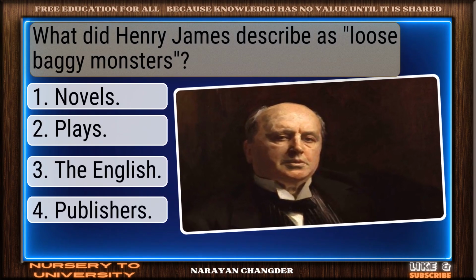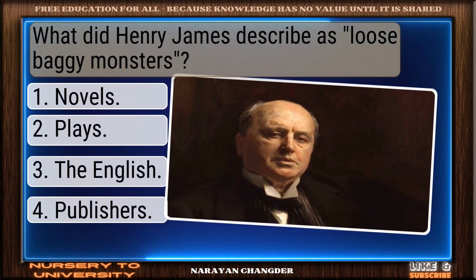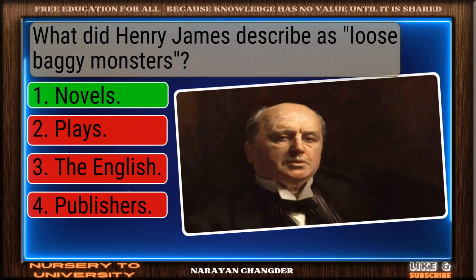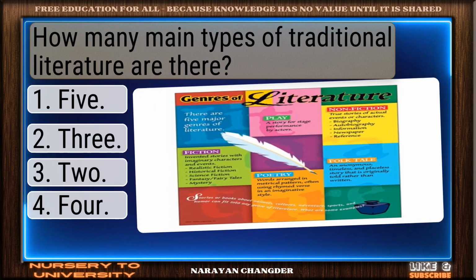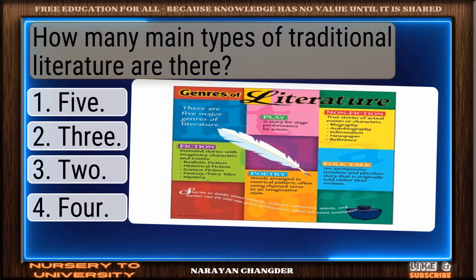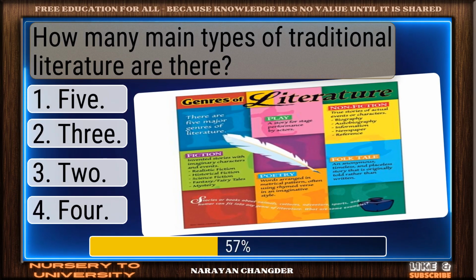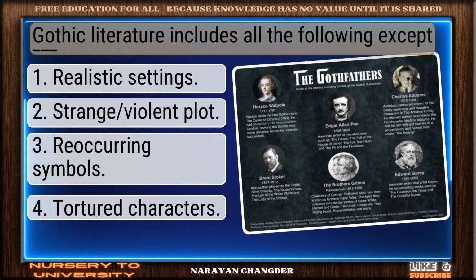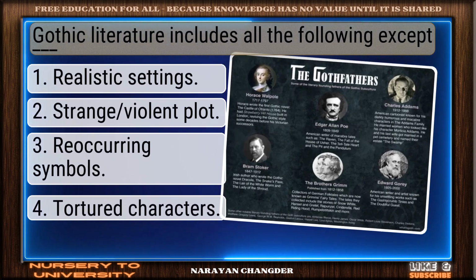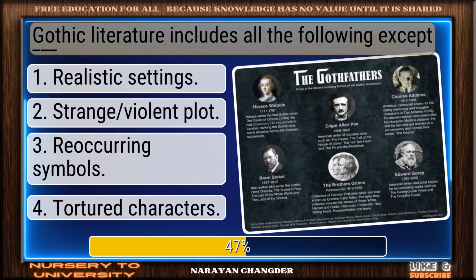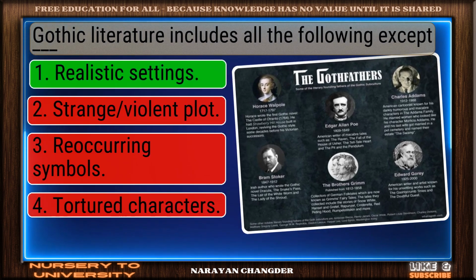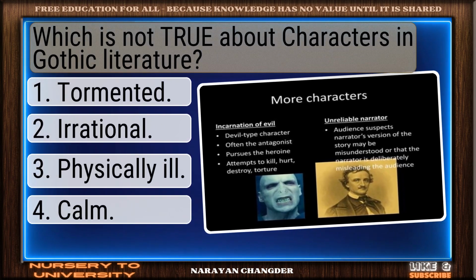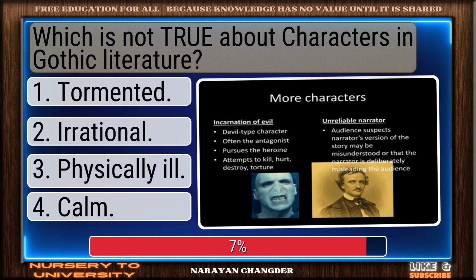What did Henry James describe as loose, baggy monsters? Nice selection. Novels is correct. How many main types of traditional literature are there? Correct. 5 is spot on. Gothic literature includes all the following except dash. Nice work. Realistic settings fits perfectly.